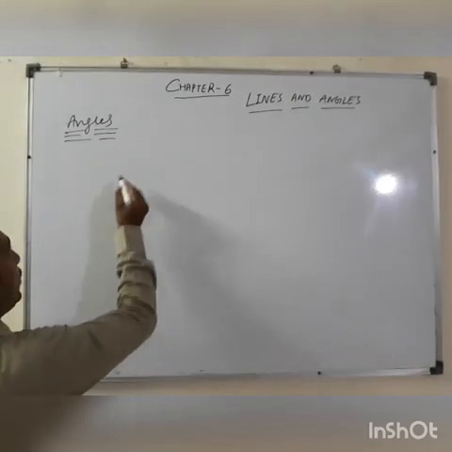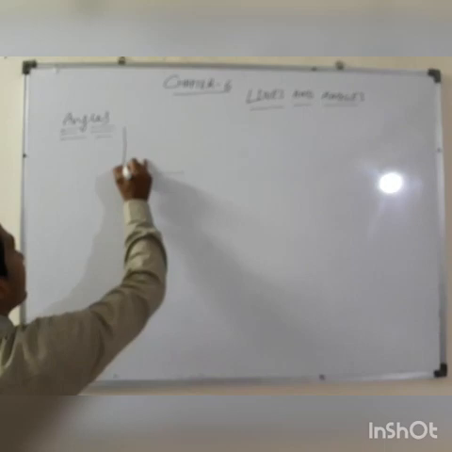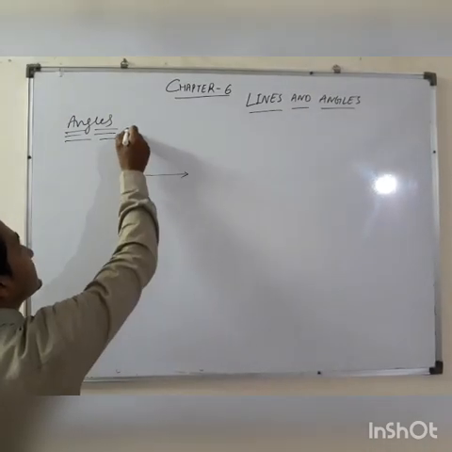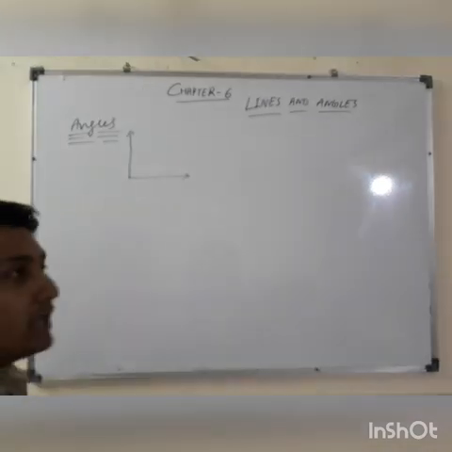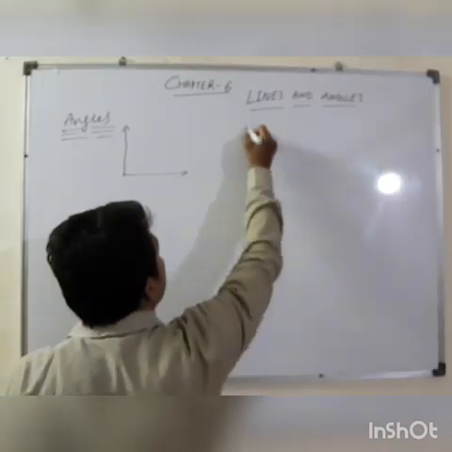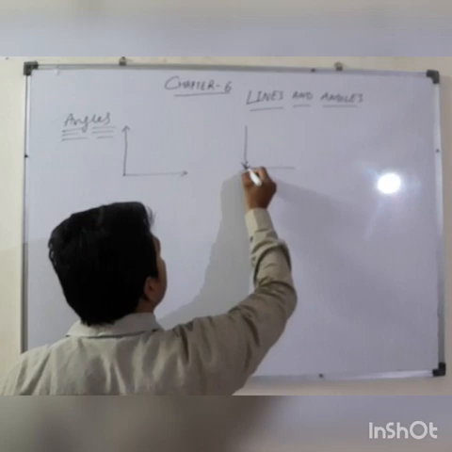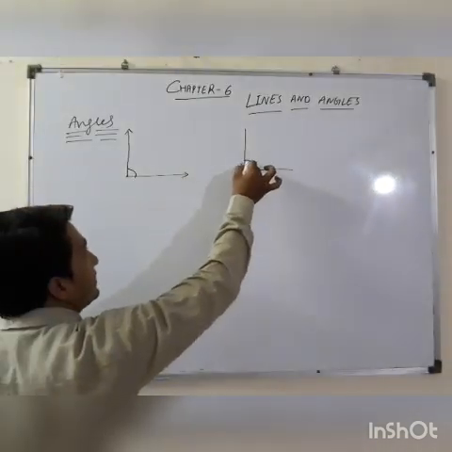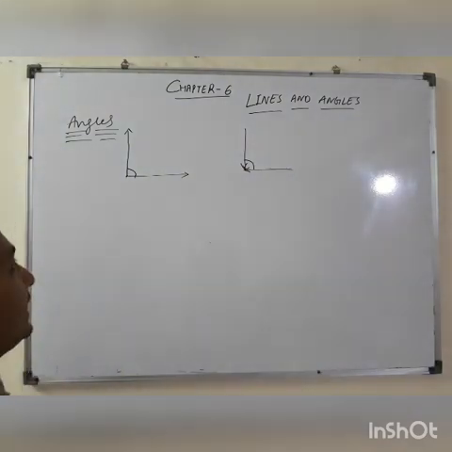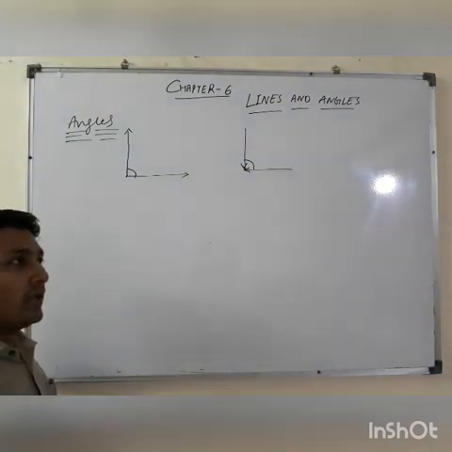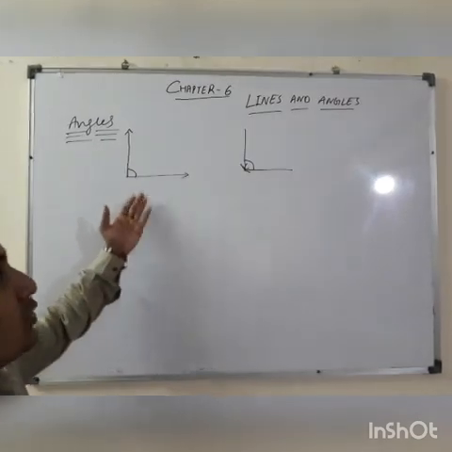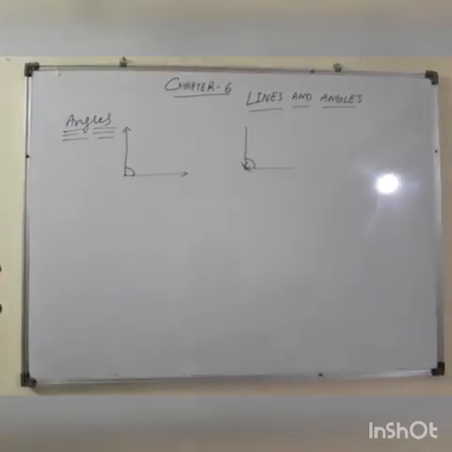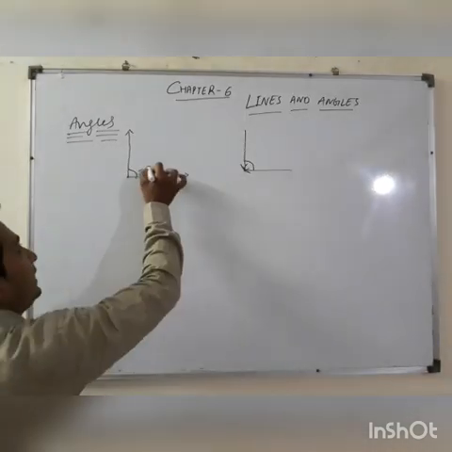If two lines are starting from one common vertex, vertex means a point, or if two lines are meeting at a point, they will form an angle. This is the definition of angle. If two lines or rays start from a common vertex, or meet at the same point, they will form an angle. This is called an angle.